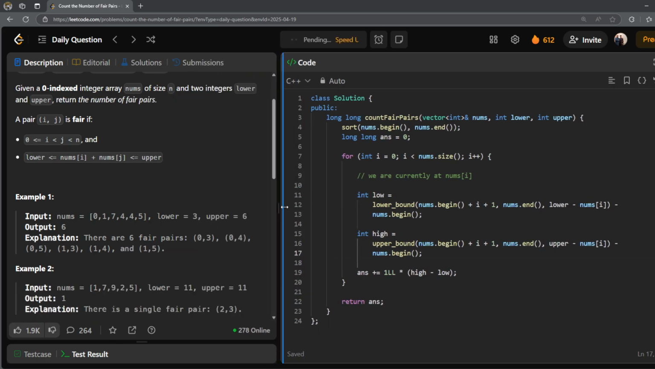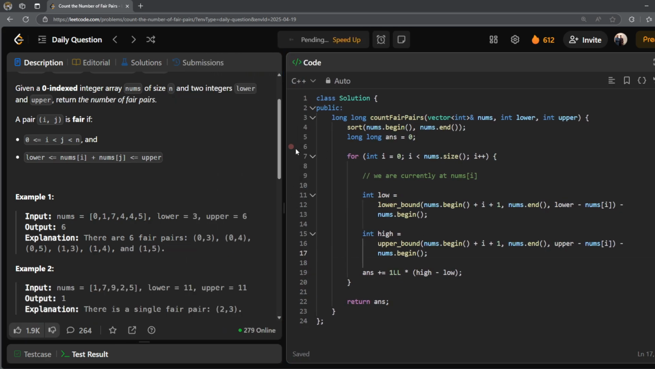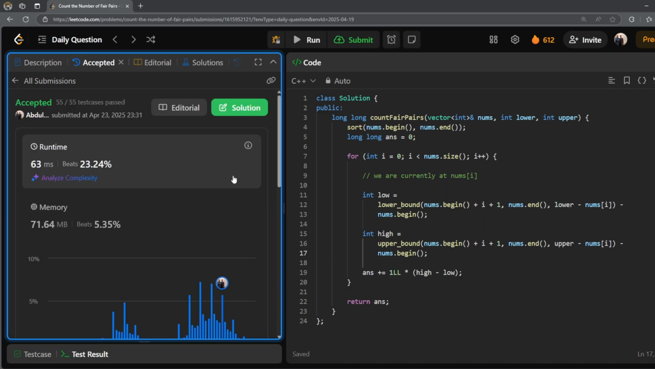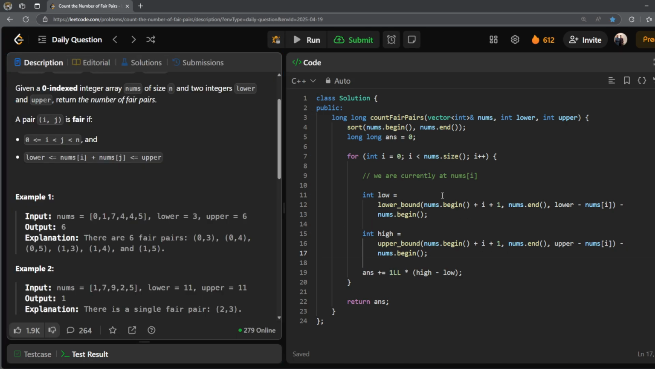So if I submit this code, let's see if it passes all the test cases. And it very clearly does. So the time complexity very clearly over here is n log n, and we are not taking any extra space, so the space complexity is O of 1.